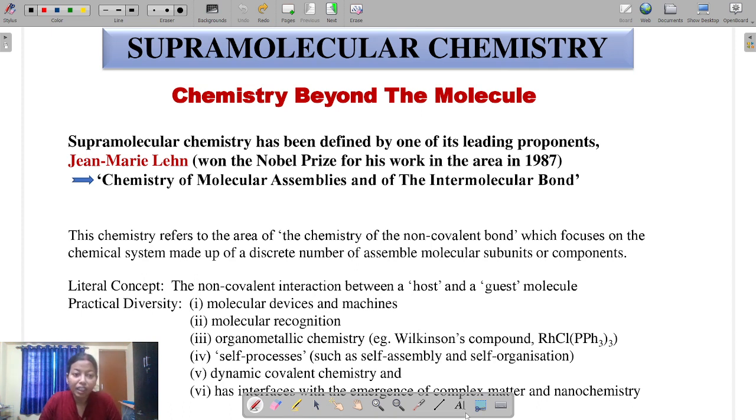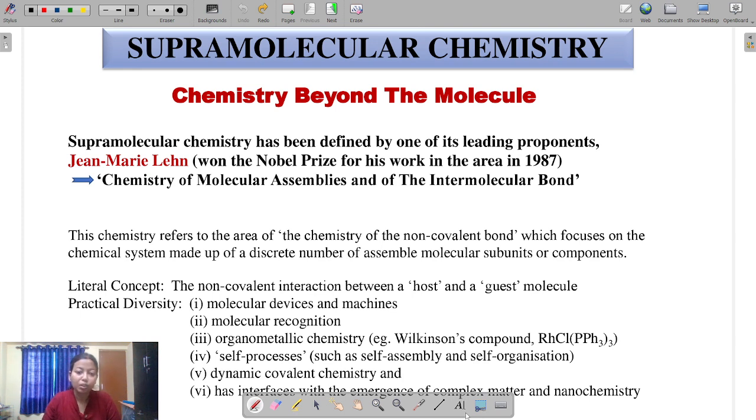According to the scientist Jean-Marie Lehn, who received the Nobel Prize in the supramolecular chemistry area in 1987, supramolecular chemistry is nothing but the chemistry beyond the molecules. So here we consider the non-covalent interactions, that is, we consider what kind of interactions are present in the molecular assembly, where we are not forming a new molecule.